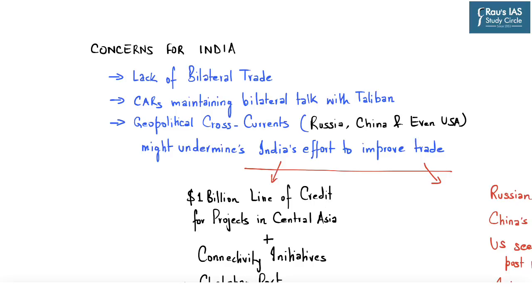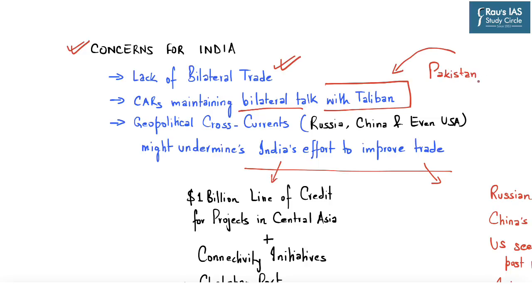The concern for India is to increase its bilateral trade. So as of now, there is a lack of bilateral trade with each of these 5 different Central Asian republics. So India must improve its bilateral trade across different sectors. Now another concern for India is that these Central Asian republics also maintain a continuing bilateral dialogue with Taliban. And because of this, we can also say that there is a considerable influence of Pakistan in the region